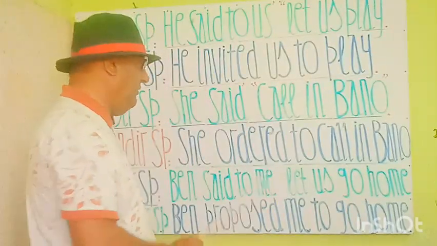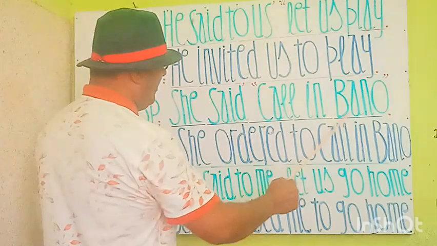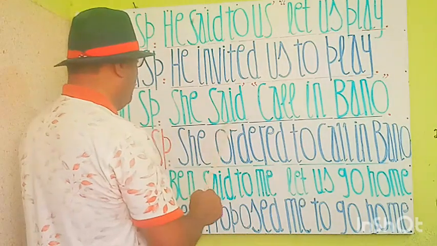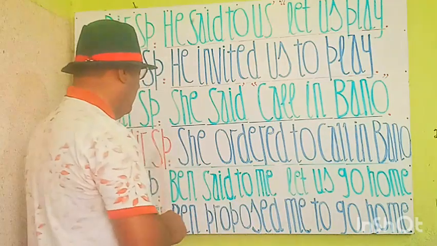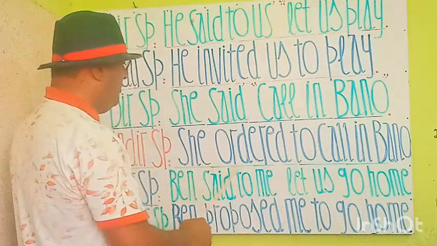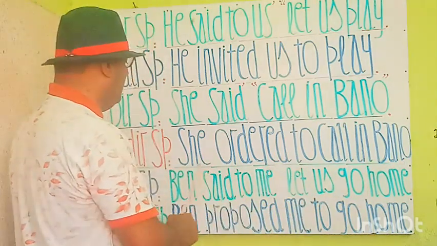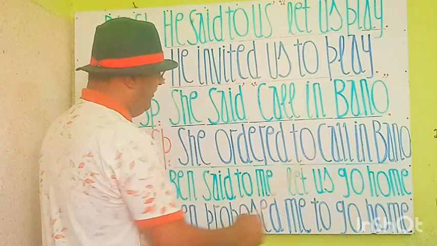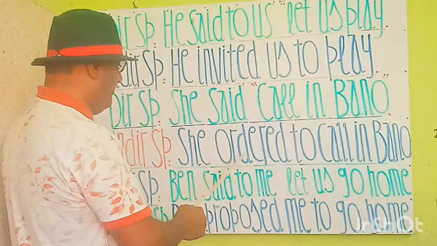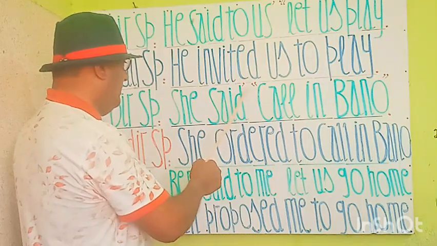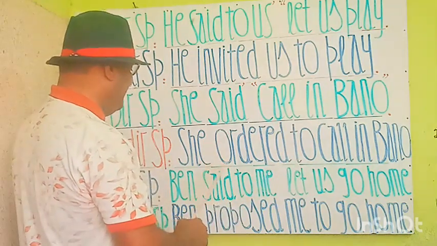Let's read this out again. You see my student, direct speech is she said, comma, inverted comma start, call in Bano, comma close. And in indirect speech, you see, she ordered to call in Bano. Again you see, said is replaced by ordered, and approaching the commas, we eliminate the commas and write two instead of commas while changing to indirect speech.